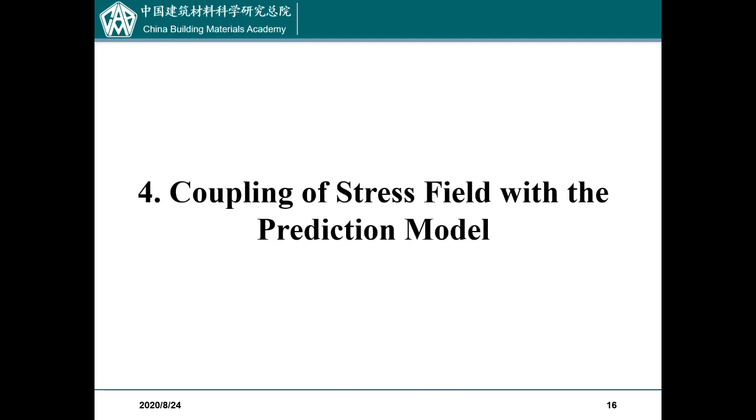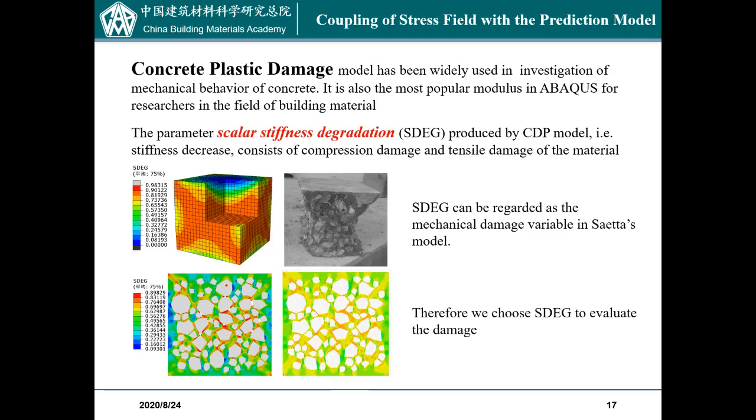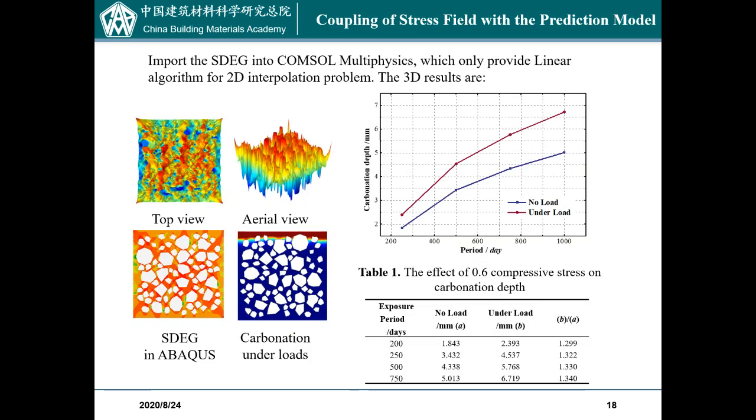In the last part, we coupled the stress field with the modified model. We use the concrete plastic damage model to calculate the stiffness degradation and imported the result into the previous carbonation model. From table 1, we can see that the carbonation depth at the stress ratio of 0.6 increases over 30% compared with that under normal condition. This indicates that applying load improves the carbonation process. That's all for my presentation.